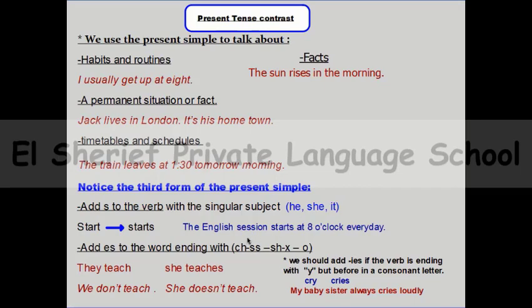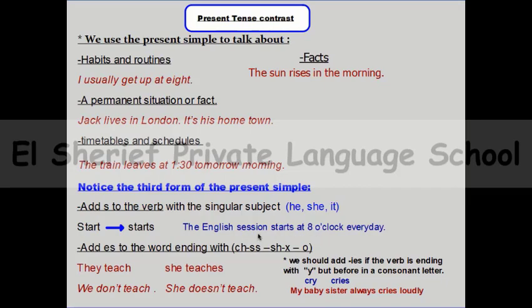So if you are talking about just a singular subject, you need to remember that you will add s to the verb, like start and starts. So you can't say the English session start at 8 o'clock, but you need to say that the English session starts, because the English session here is a singular subject. The English session starts at 8 o'clock every day.